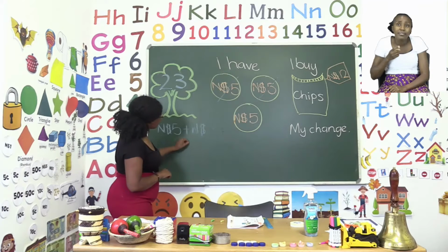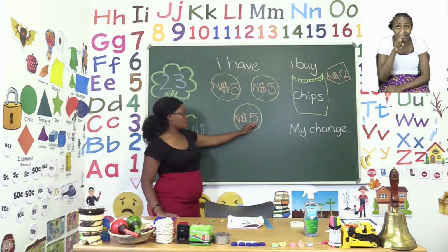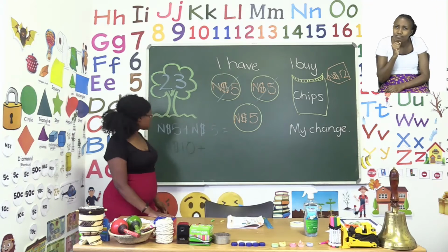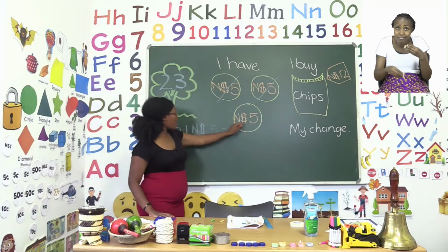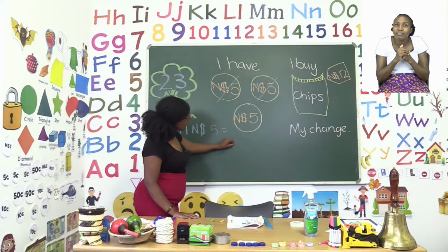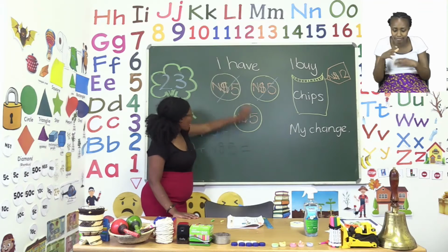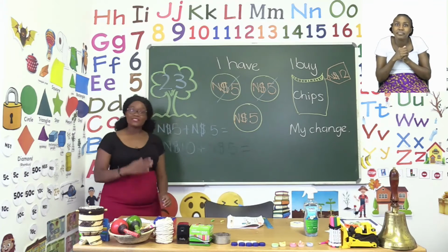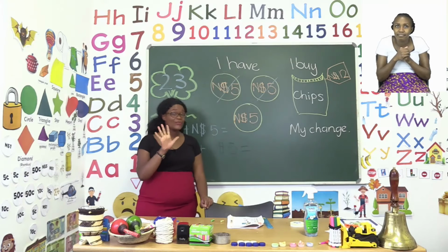But we're not yet done, boys and girls. We still need to add this one. So now our sum will say $10 plus $5. So if we take our $10 and add $5 more, we will know how much money we have. Now 10 is already there and we need to add 5, so we can use our fingers.